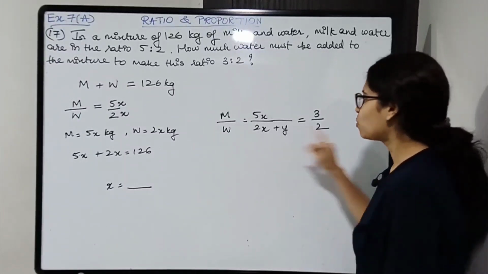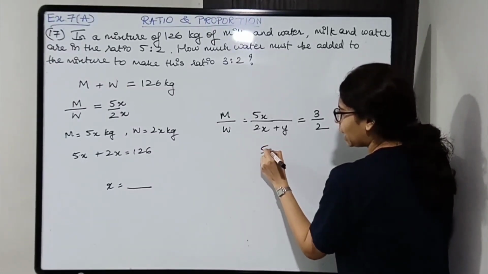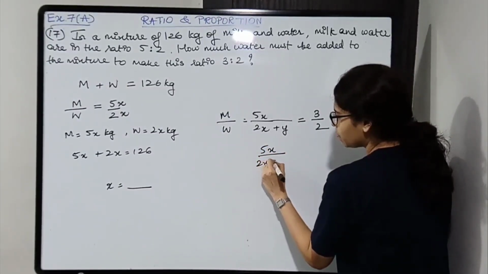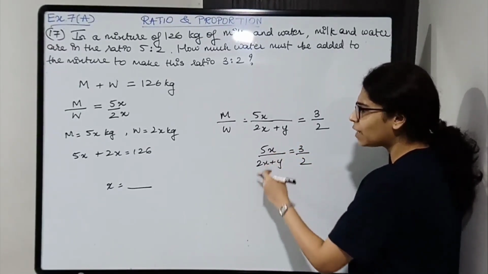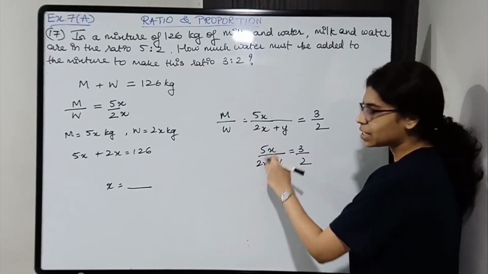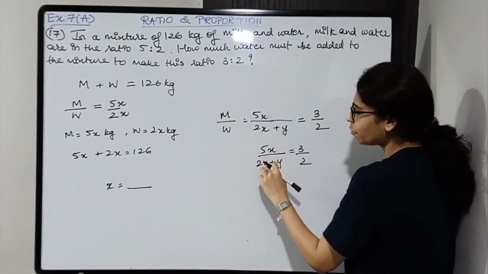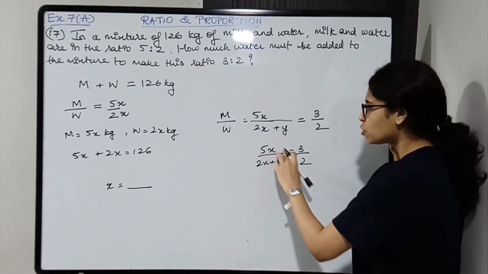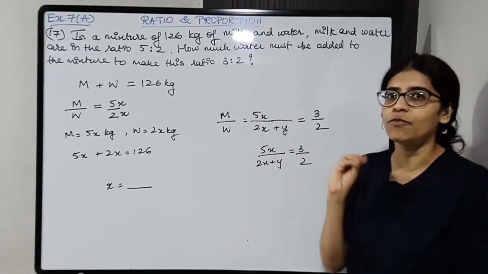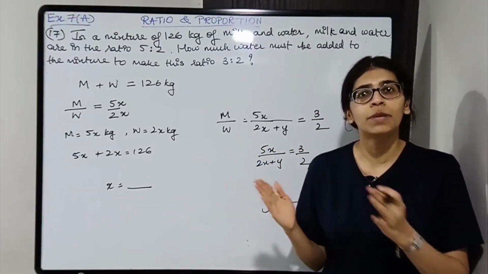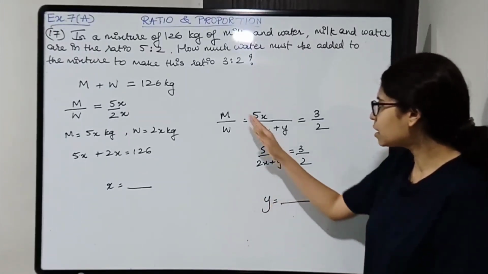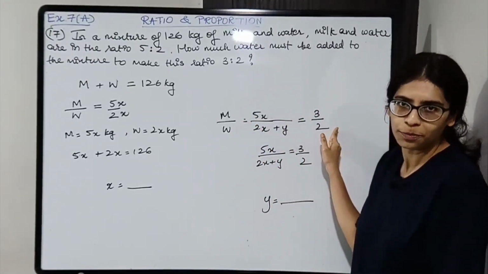Okay. So 5x upon (2x plus y) will be equal to 3/2. We already got the value of x. So once you get the value of x, you can substitute it over here. Solve further, you will get the value of y. Okay, that is how much water must be added to make the ratio of milk and water 3:2.